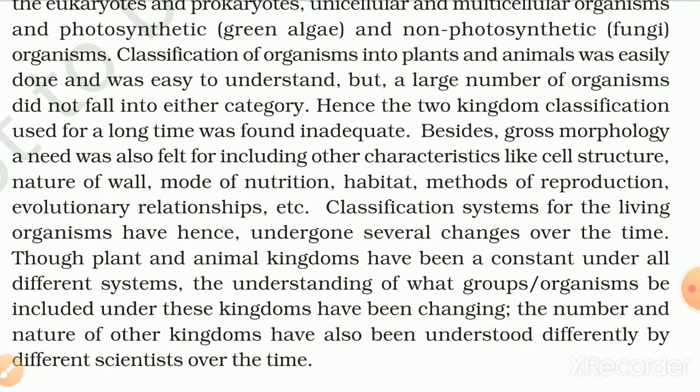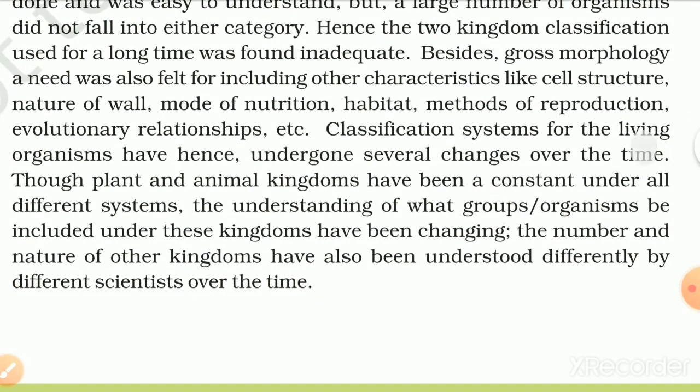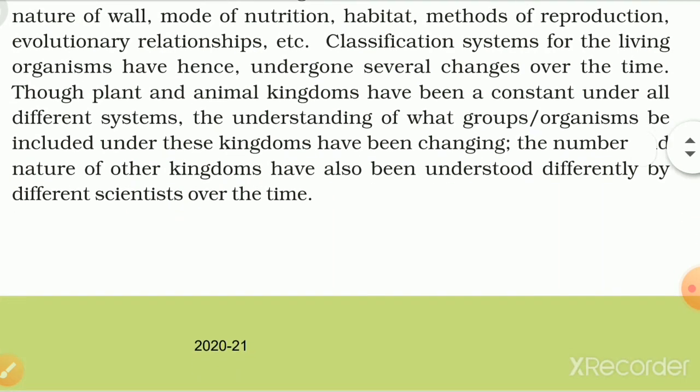Besides gross morphology, a need was also felt for including characters like cell structure, nature of wall, mode of nutrition, habitat, methods of reproduction, evolutionary relationships, etc. Classification systems for living organisms have hence undergone several changes over time. Though plants and animal kingdoms have been a constant under all different systems, the understanding of what groups of organisms should be included under these kingdoms has been changing. The number and nature of other kingdoms have also been understood differently by different scientists over time.